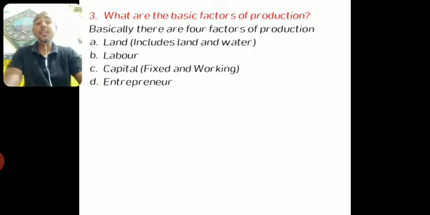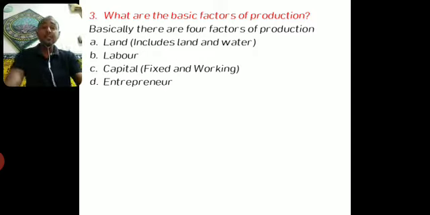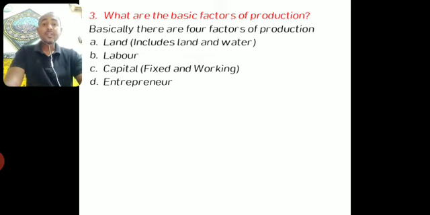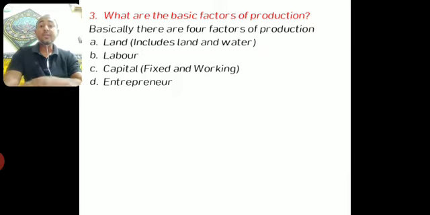Fourth one is entrepreneur. So who is an entrepreneur? Entrepreneur is the person who takes the initiative. He develops the idea of producing something, and after that he collects the different resources to produce that commodity. He arranges all the factors from different corners of the world or different parts. He puts all the factors like labor, land, capital, money, raw material, all these things.